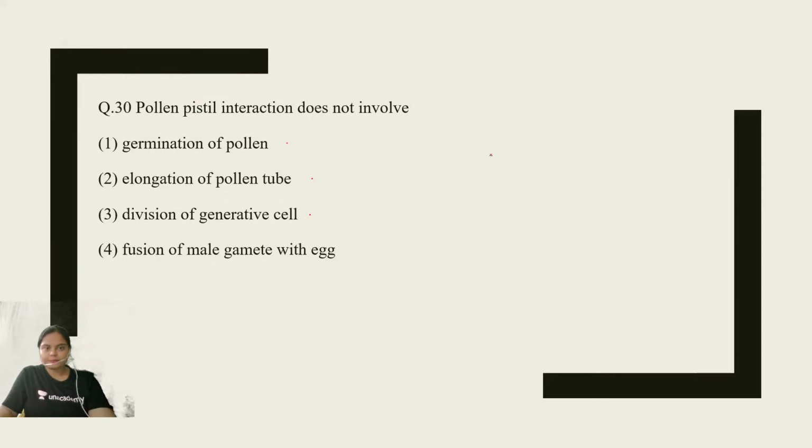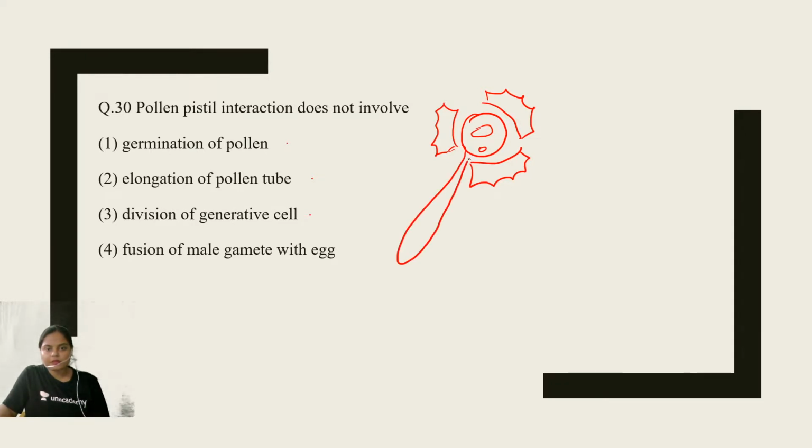Think carefully. Think really carefully, guys. So, this is a typical structure of a pollen grain. Now, what happens when the pollen tube is formed? The vegetative nucleus moves to the tip, and the generative nucleus comes here and divides mitotically to form two male gametes. Germination of pollen means the formation of the pollen tube.